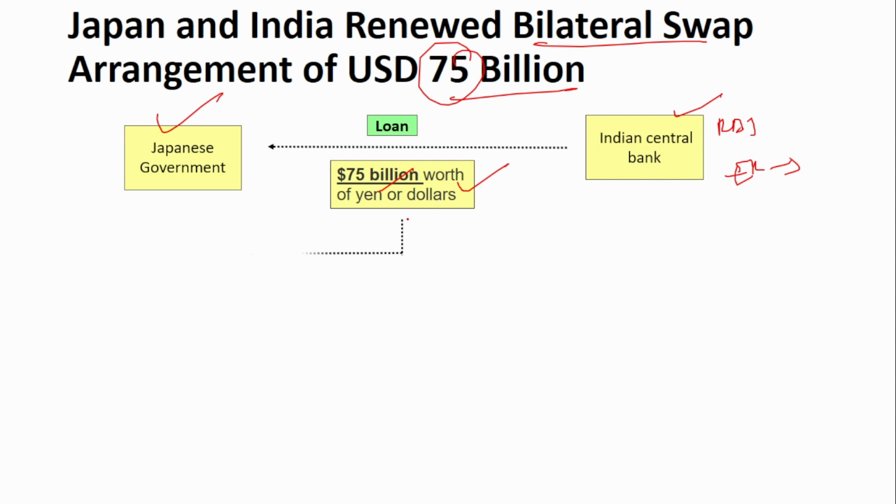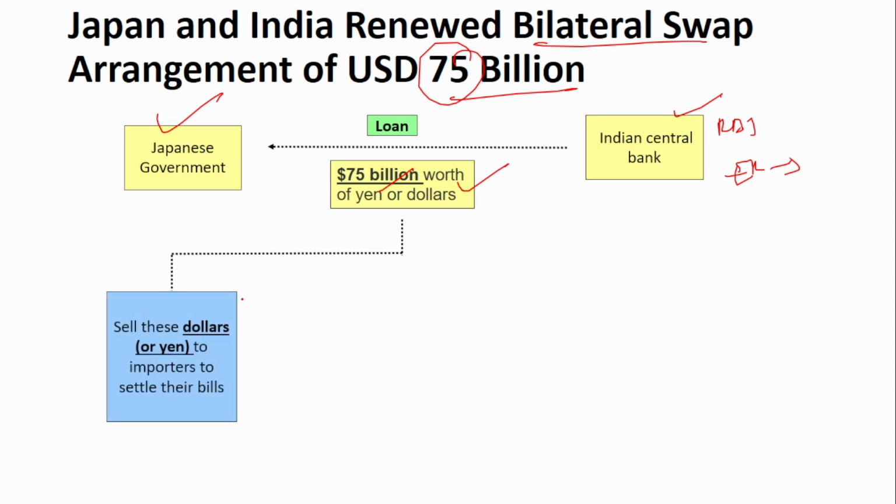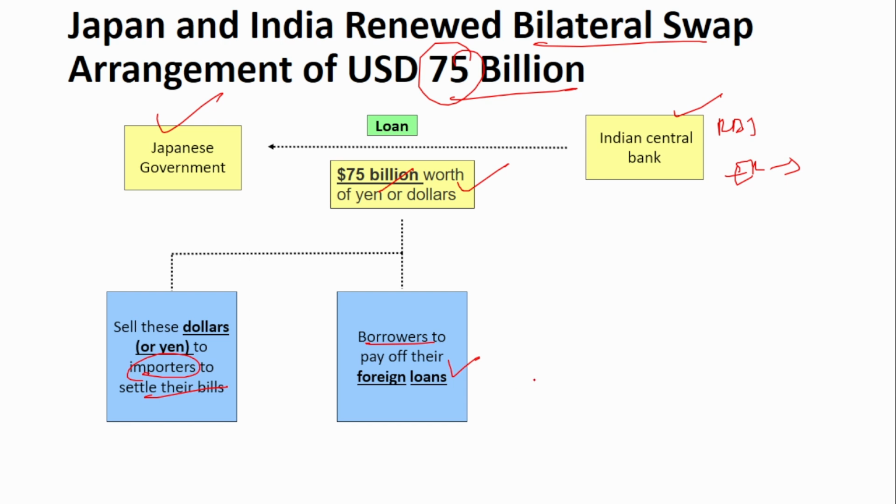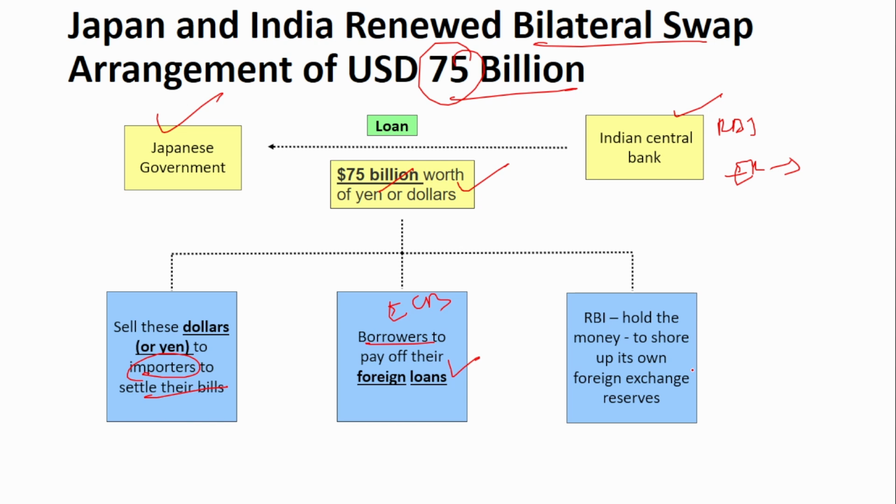Now, this money can be put into various uses. The Reserve Bank can provide these dollars or yen to the importers to settle their bills, or they can also give it to the borrowers to pay off their foreign loans. There will be certain borrowers who would have borrowed loans from abroad. You would have heard of ECB, external commercial borrowing. So the borrowers can use these dollars or yen to repay the foreign loans. Or even the Reserve Bank can hold the funds themselves in order to boost the foreign exchange reserve. So either of these can be done by the Reserve Bank of India. Remember, 75 billion bilateral swap arrangement between India and Japan.